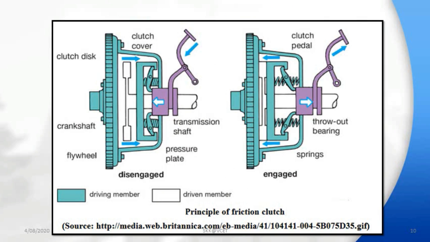By the same principle, for disengaging, you have to push the pedal in the downward direction, and at that time the pressure plate will be moving in a backward direction. Engaging means releasing the pedal.